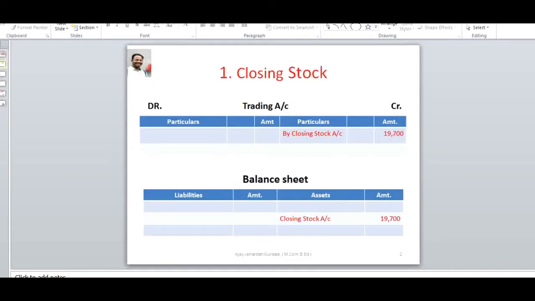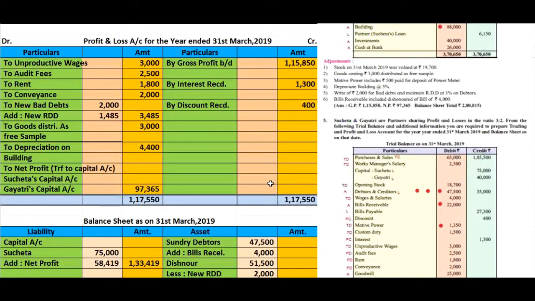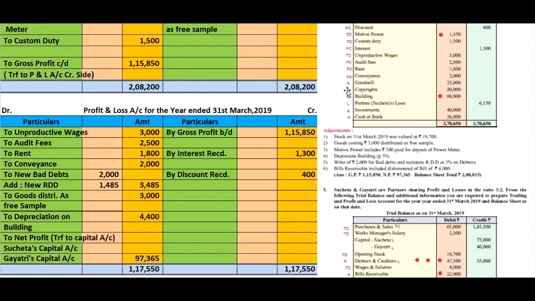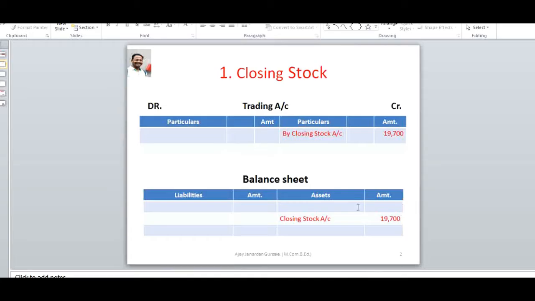See the first adjustment. First I will read that adjustment and then we go for the adjustment effect. Adjustment number 1: stock on 31st March 2019 was valued at ₹19,700. What is the effect for the closing stock? The stock on 31st March 2019, that is the end of the year, is ₹19,700. Here we will see the adjustment effect.